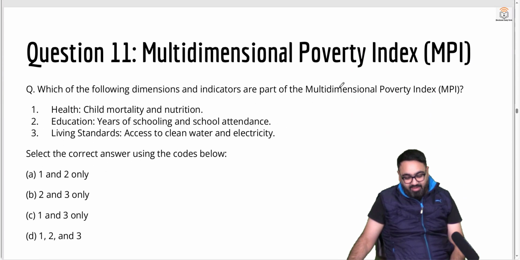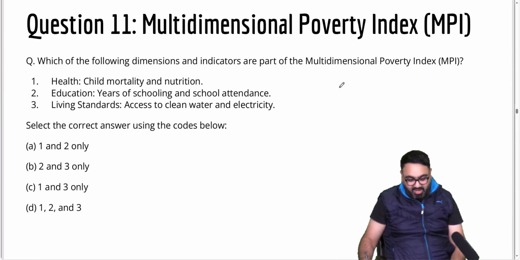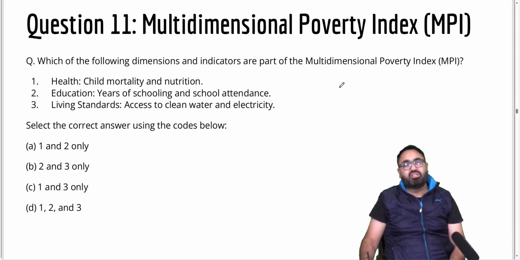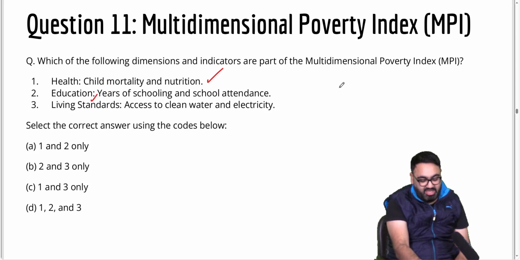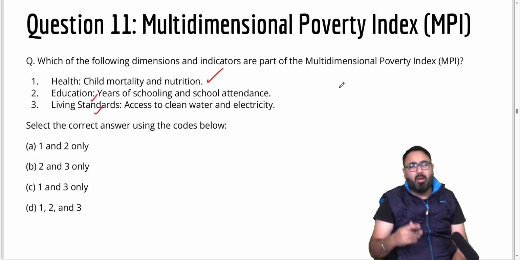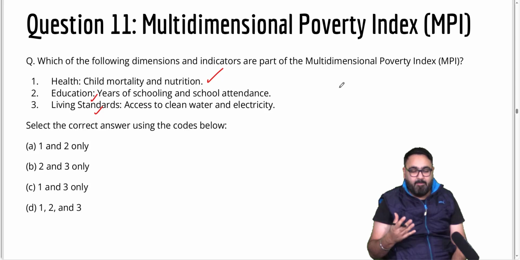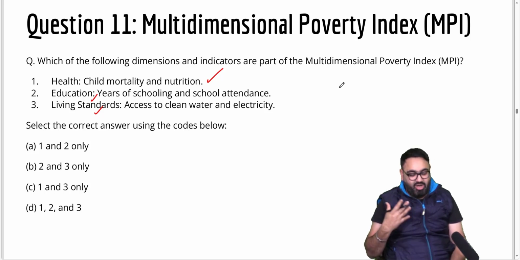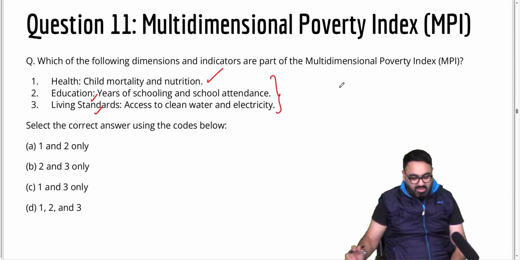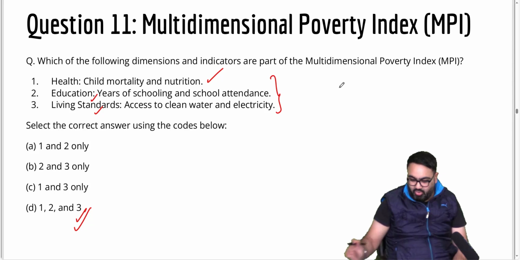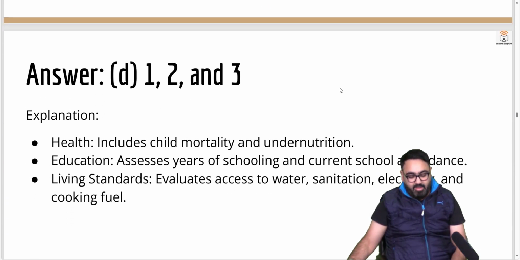Next, question 11 about multidimensional poverty index. Which of the following dimensions and indicators are a part of MPI? Health, yes. Education, yes. Living standards, yes. So multidimensional poverty index, MPI, considers not just your earning but also your education and standard of living, and there are subparts to all of this. Answer here is D. It's not a difficult question to answer about MPI.